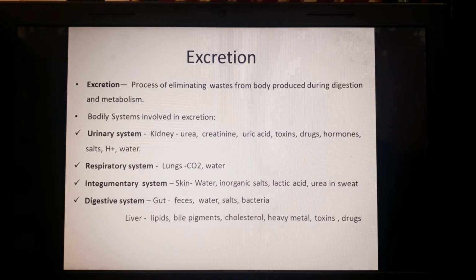And next one is the digestive system. In the digestive system, there is the gut. So the gut is responsible for digestion of food, and the excreta is excreted out in the form of feces, and that feces also contains water, salt, and gut microbiota or bacteria.